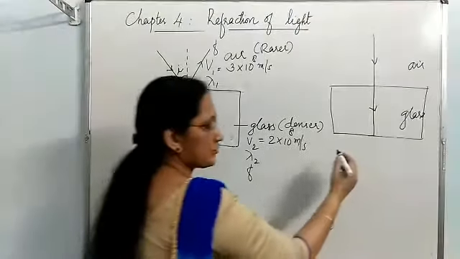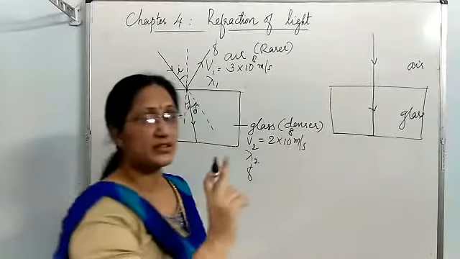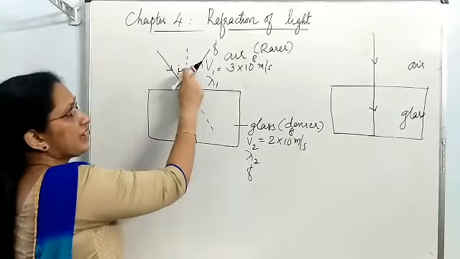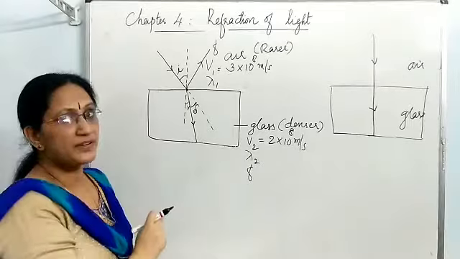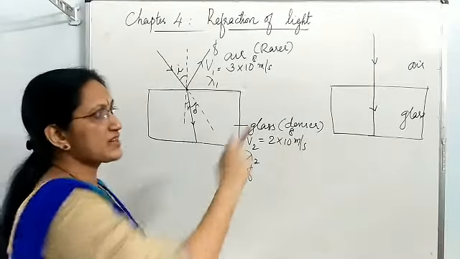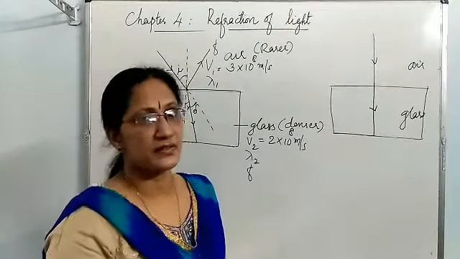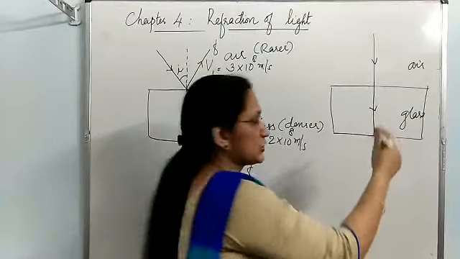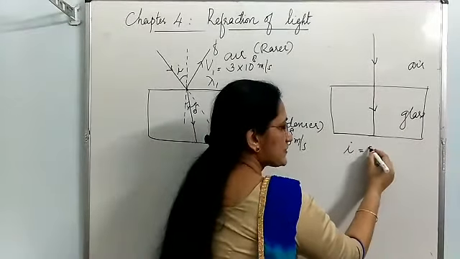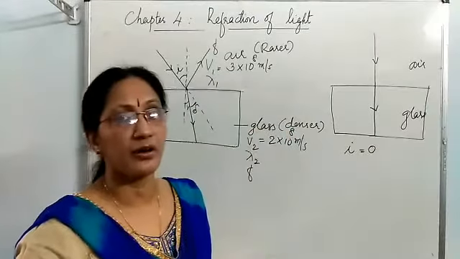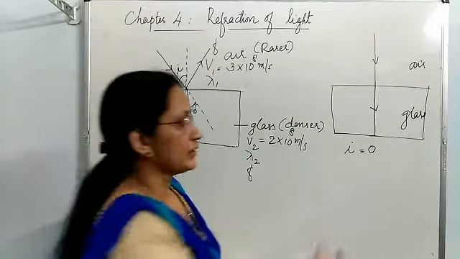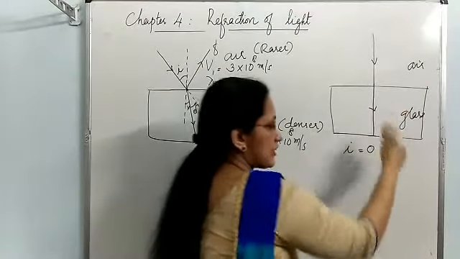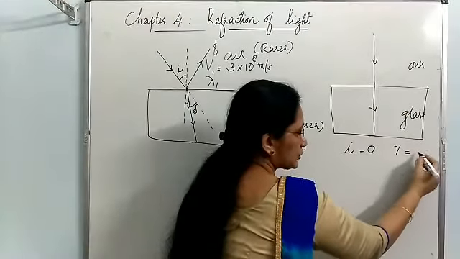The definition you may be remembering: the angle between the incident ray and normal is known as the angle of incidence. So in this case, what is the angle of incidence? The incident ray and normal are both the same. So the angle of incidence is 0. What about the angle of refraction? The refracted ray and normal are also the same. So the angle of refraction is also 0.